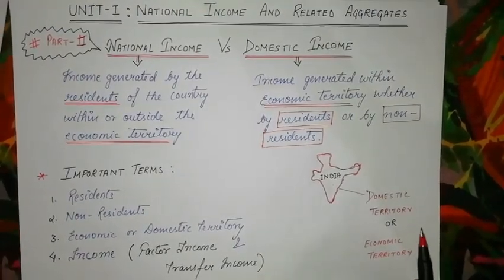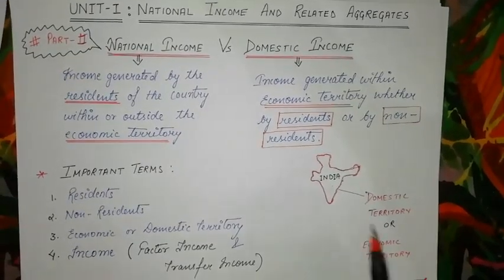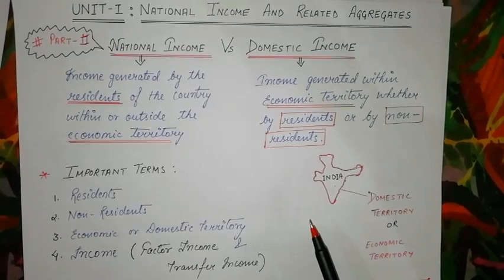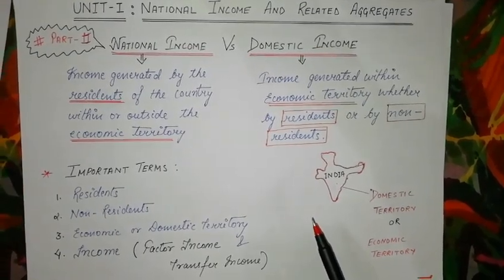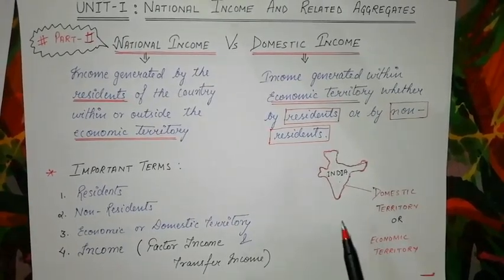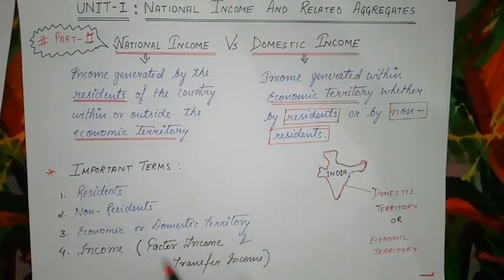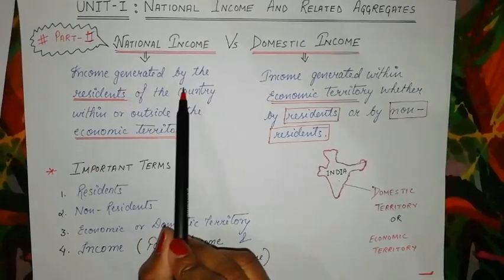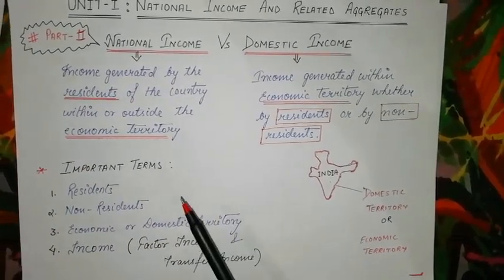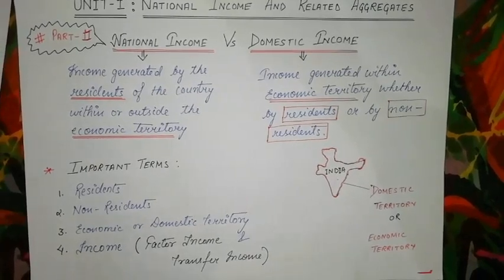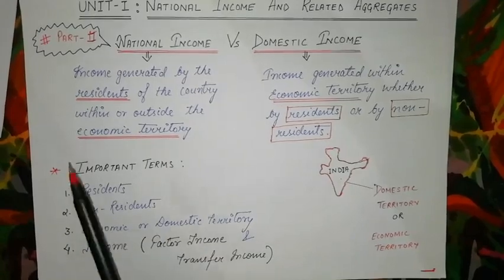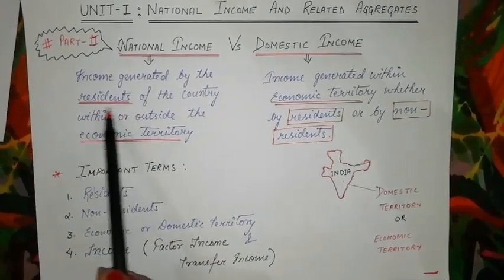As we have seen in our previous videos what is resident, non-resident, we have also discussed the economic territory. So let's see which kind of income will be termed as national and which income will be termed as domestic income. So first of all, we'll discuss national income. National income is an income which is generated by the residents of the country within or outside the economic territory. So any income which is generated only by the residents.